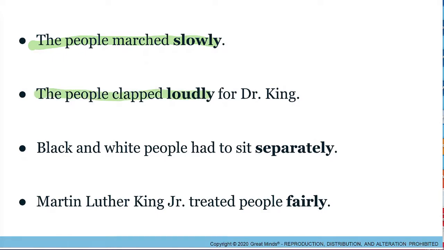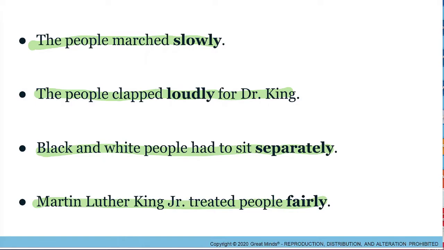Let's read the next one. The people clapped loudly for Dr. King. Loudly is our adverb. Black and white people had to sit separately. Separately is our adverb in this sentence. And Martin Luther King Jr. treated people fairly. Again, fairly is our adverb.